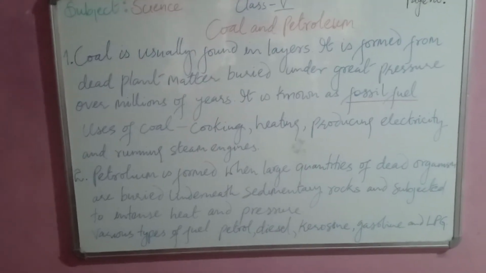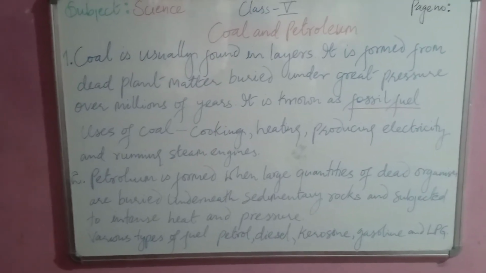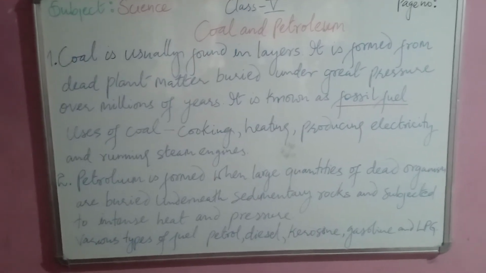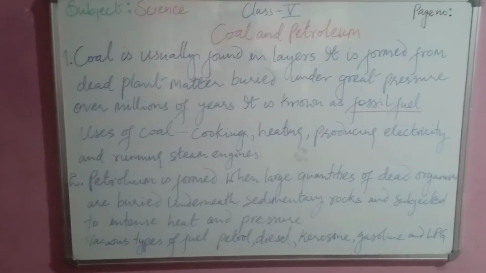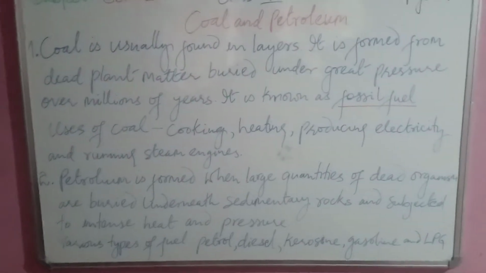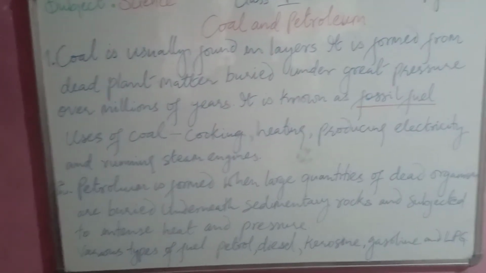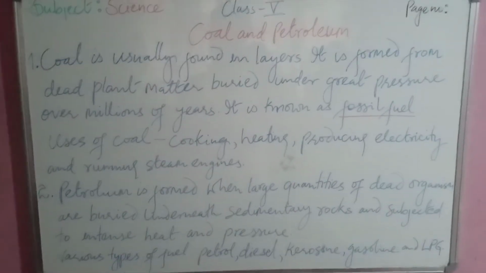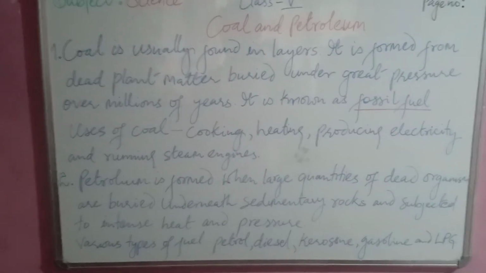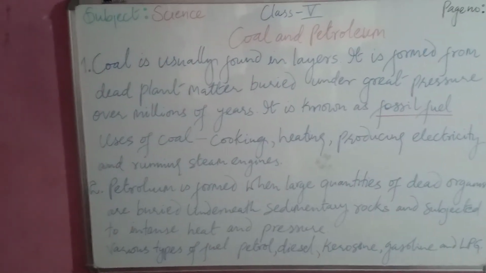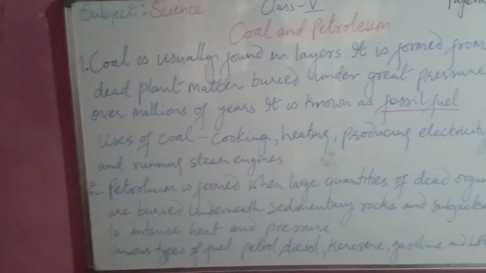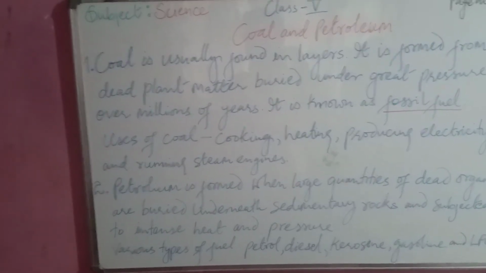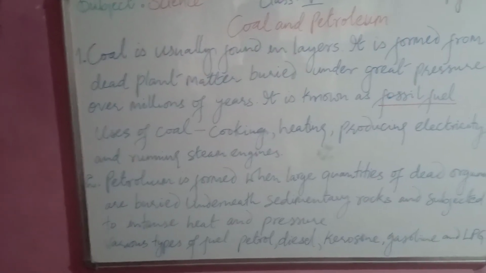So how is it formed? It is formed when a large quantity of dead organisms are buried underneath sedimentary rock and subjected to intense heat and pressure. So it is dead organisms which have been buried for a very long time, for at least thousands of years. It is a yellow to black liquid found beneath the earth's surface, and it is commonly refined into various types of fuel.